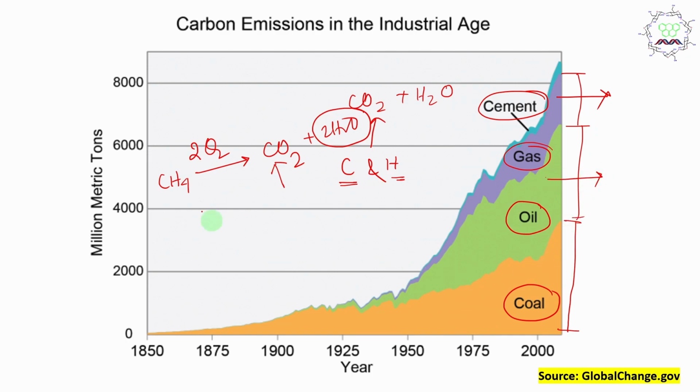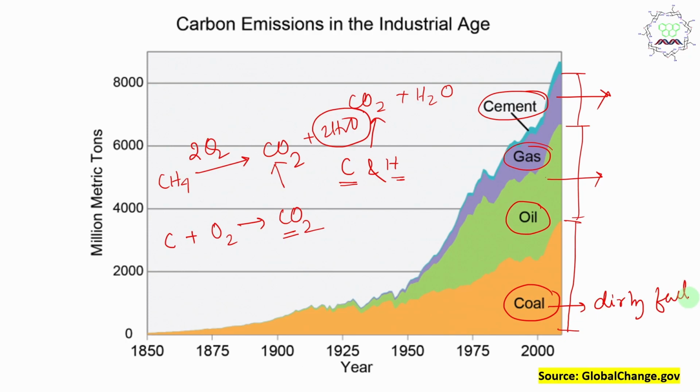And coal is the maximum because coal has only carbon. So you need to react it with oxygen to produce carbon dioxide, but the energy output is not that much compared to its CO2 output. So with respect to per molecule CO2 emission, coal is the dirtiest fuel.